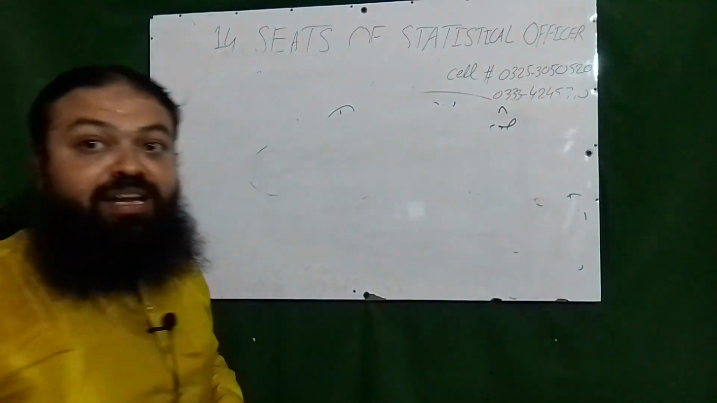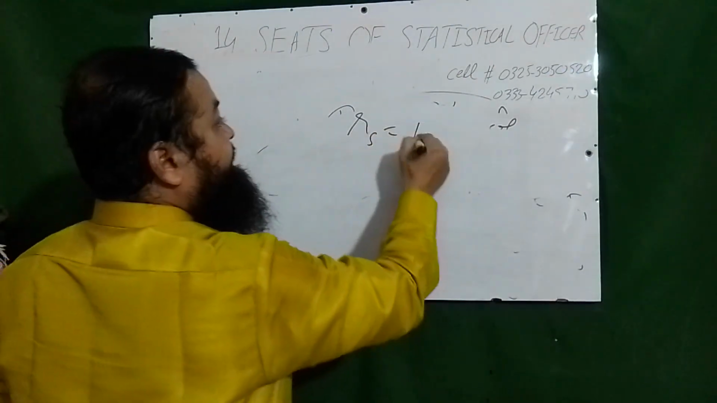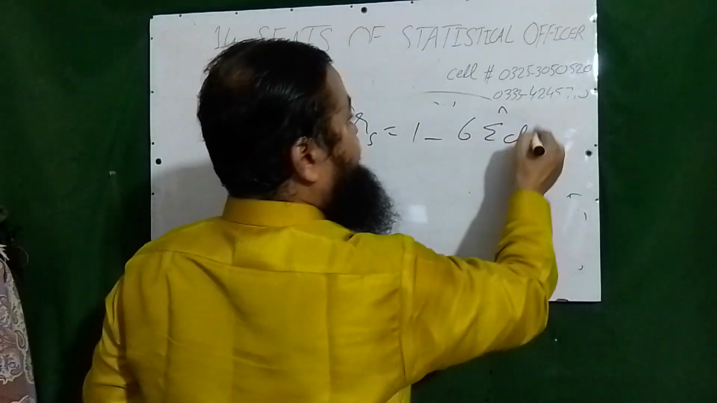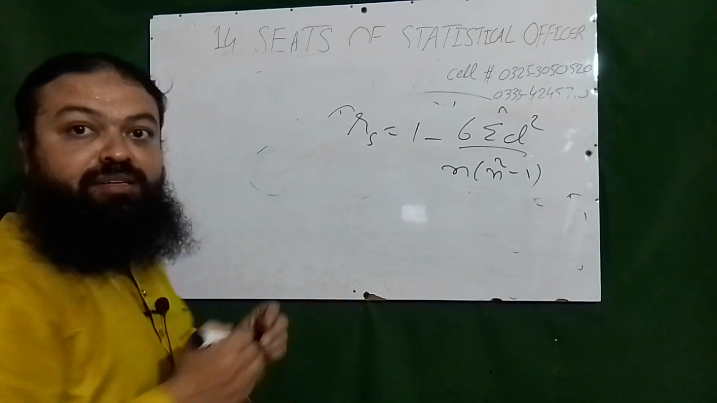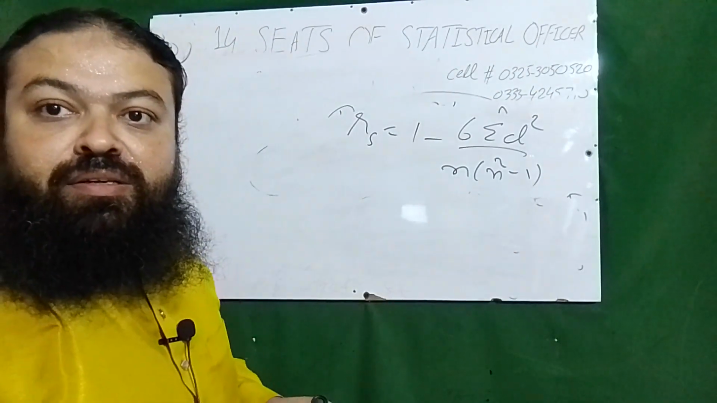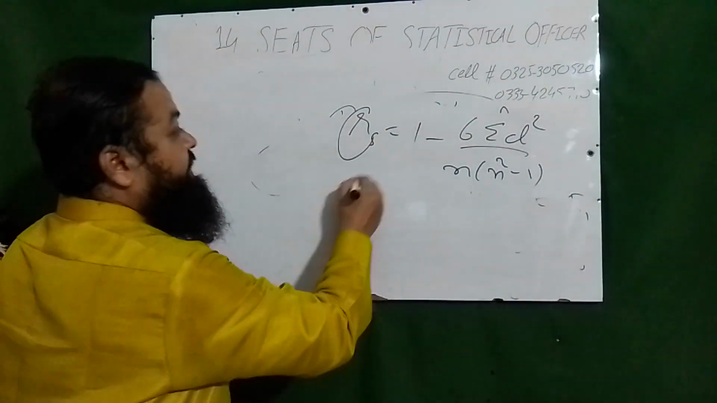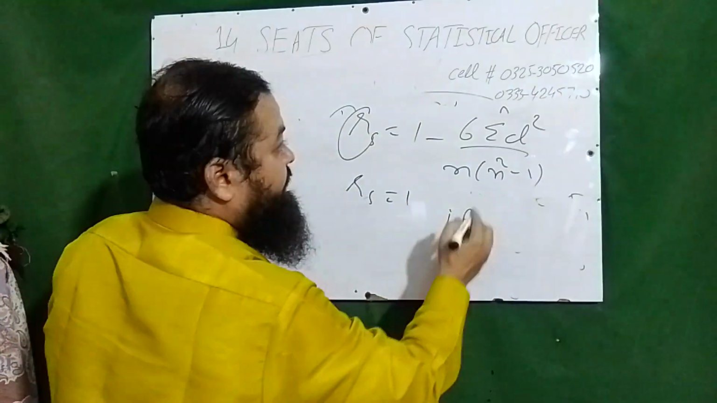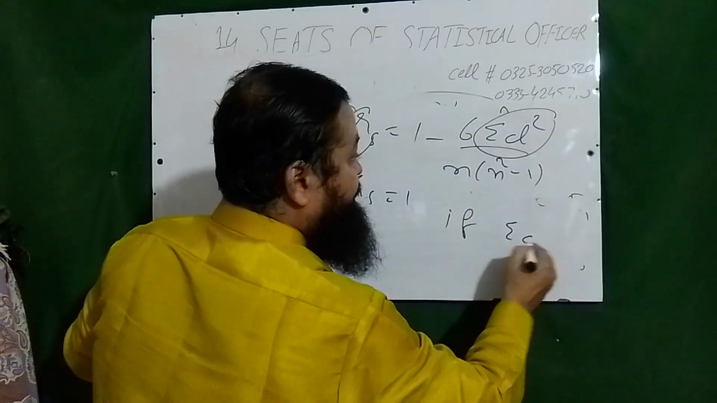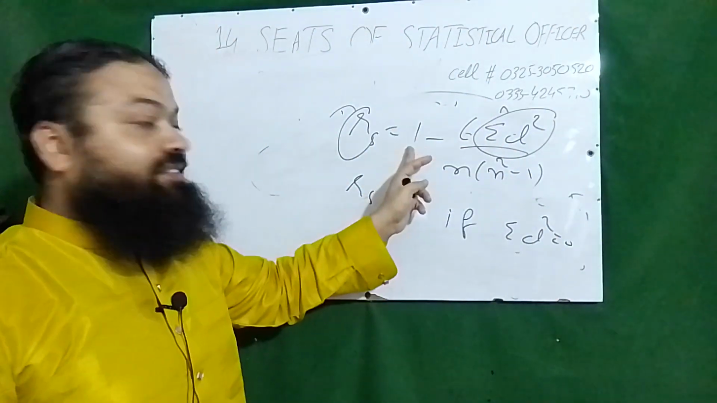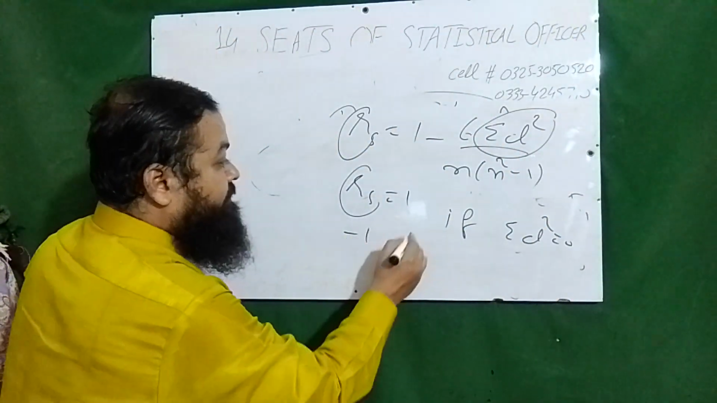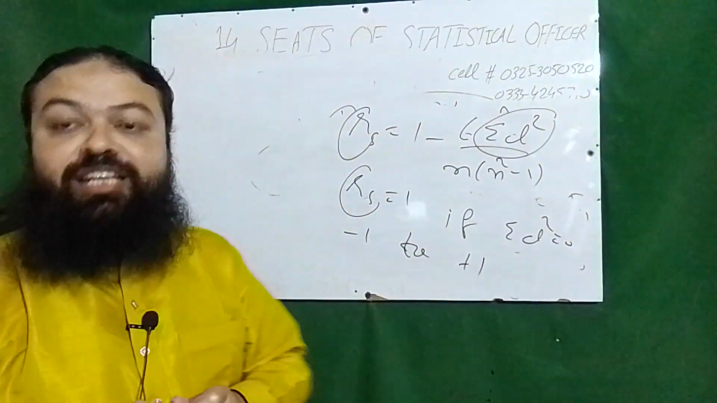Then Spearman's rank correlation coefficient rs, that is equal to 1 minus 6 summation d square over n into n square minus 1. And a very important question: rs will be equal to 1 if summation d square is equal to 0. Because 0 into 6 is 0, 0 over something is 0, and that will be 1, and its range will be -1 to +1. A very, very important question.